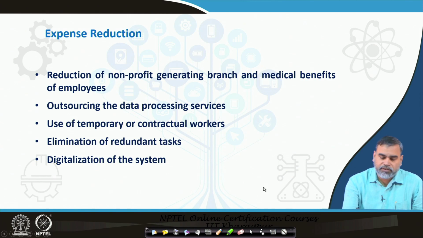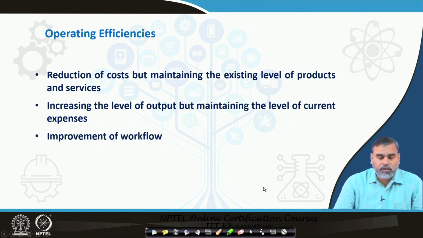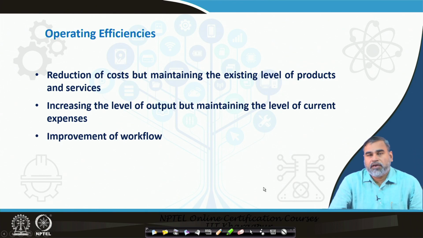Then the next thing is operating efficiency. Either they can go for strategies which help them reduce expenses, or they can also increase the operating efficiency. How can this operating efficiency be achieved? First, they can reduce the cost but maintain the level of products and services.